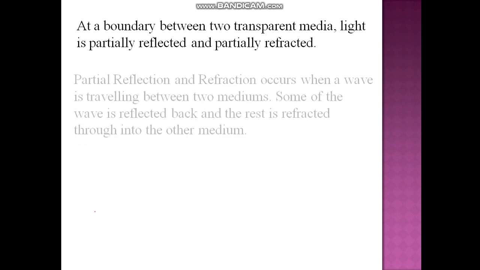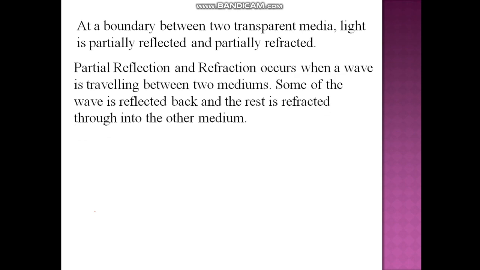At the boundary between two transparent media, remember, light is partially reflected and partially refracted. What does this mean? Partial refraction and reflection occurs when a wave is traveling between two mediums. Some of the wave is reflected back and the rest is refracted through into the other medium.